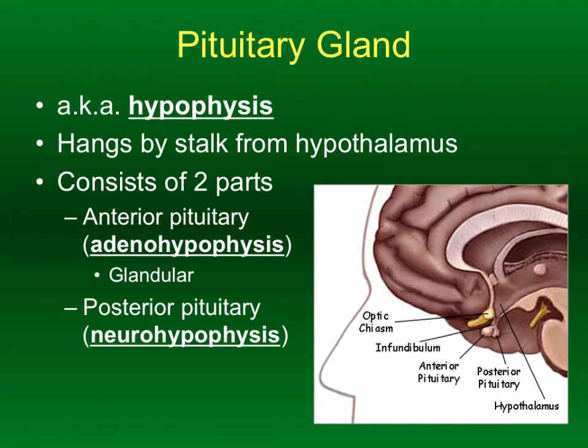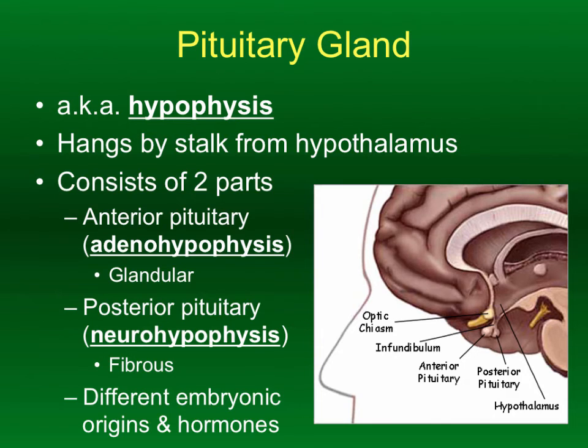The posterior pituitary, or the neurohypophysis, is actually an extension of the hypothalamus. So it is actually part of the brain. It's more of a fibrous structure. It's not glandular because it's not producing hormones. It's simply releasing the hormones produced by the hypothalamus. Okay, so the hypothalamus is up here. Got the anterior, got the posterior, different origins, different textures, different functions, different control. The only real similarity they have is where they occur.